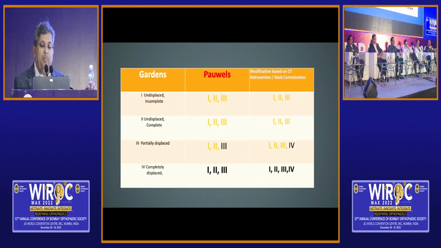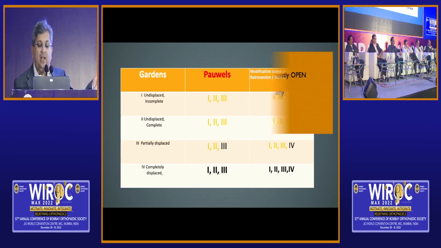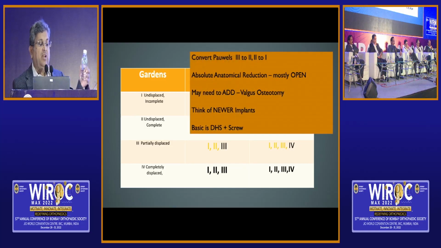But the moment it becomes displaced with more than 30 degrees of tilt, then we are talking of converting Pauwels' 3 to 2, 2 to 1. Absolute anatomical reduction, maybe consider primary valgus osteotomy if that fancies you, and think of newer implants in such patients. Of course, DHS and screw remains the basis. Beyond that, of course, we can consider other options.